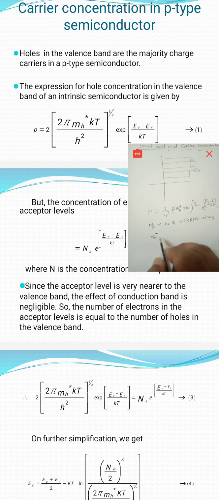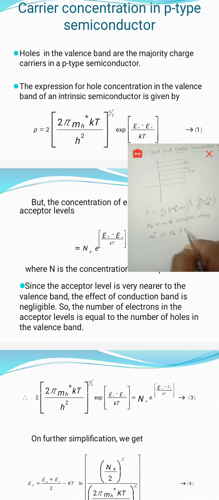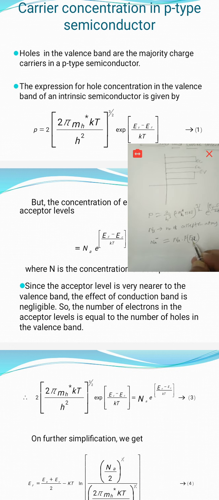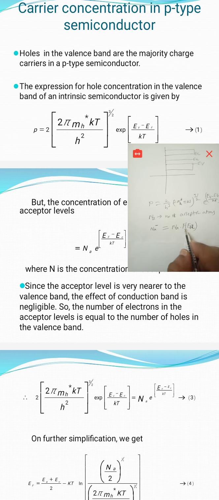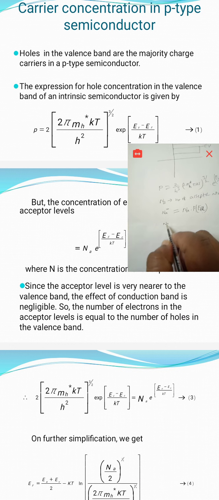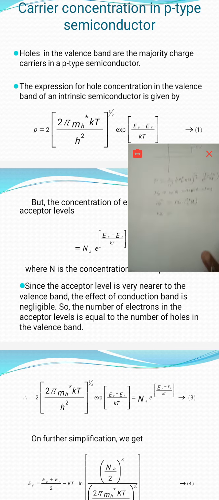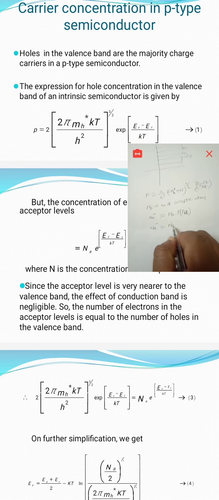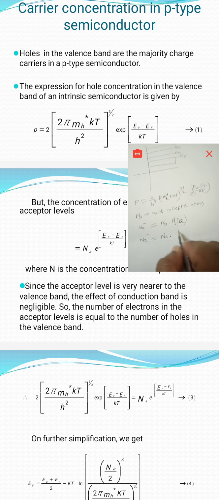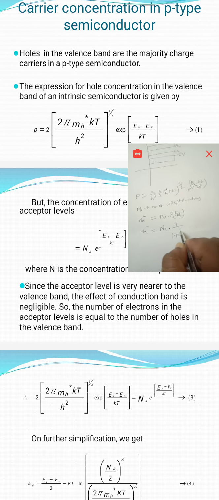Na minus equals Na into F of Ea. What is F of Ea? It is the energy distribution function for acceptor atoms. That is, Na minus equals Na into 1 by 1 plus e power (Ea minus EF) by kT.